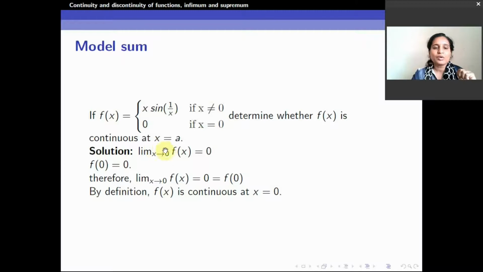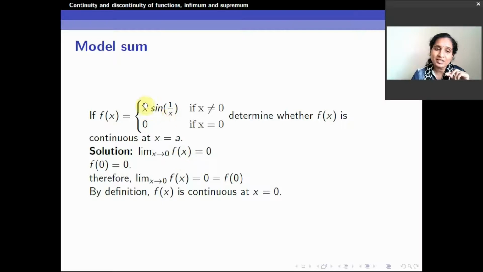So, we will check all three conditions of continuity. What are the three conditions of continuity? First, the function should be defined at that particular point and the limit at that particular point should exist. Is the function defined at 0? Yes, the function is defined as 0 at x is equal to 0. Therefore, f of 0 is equal to 0. This is the first condition. Second condition, whether the limit at that particular point 0 exists. What is the limit as x tends to 0 of f of x?